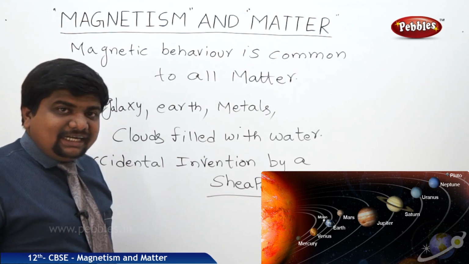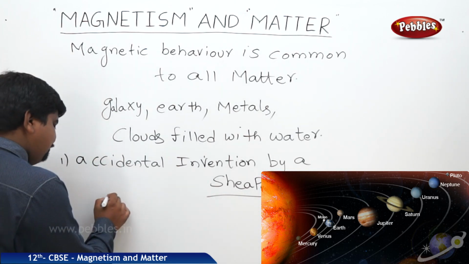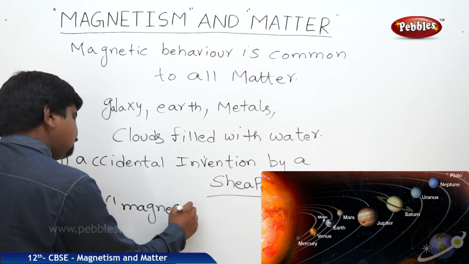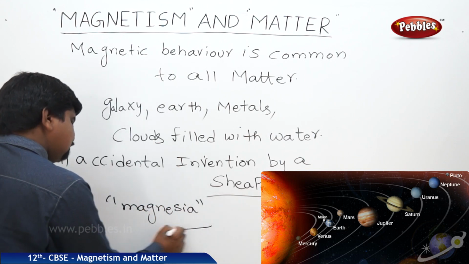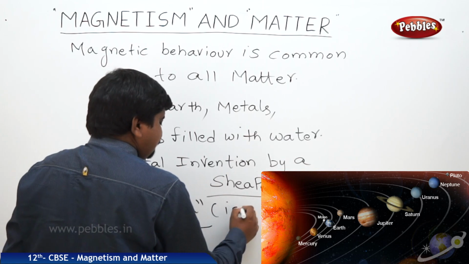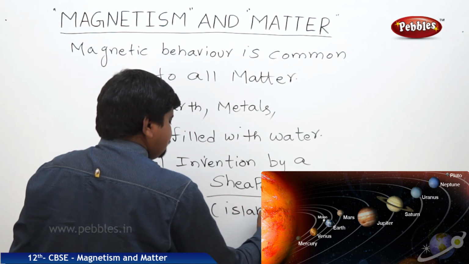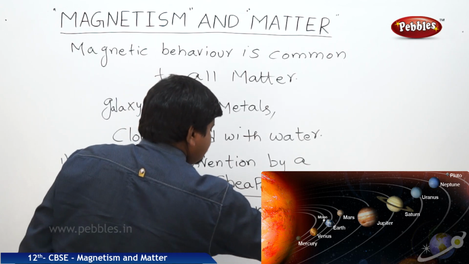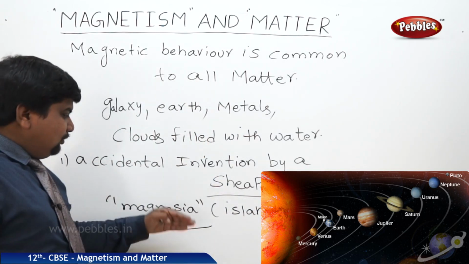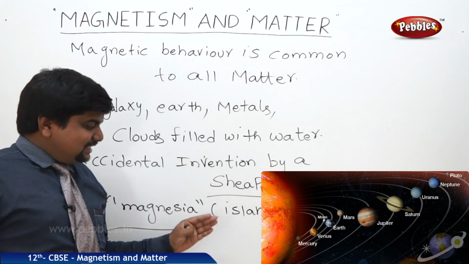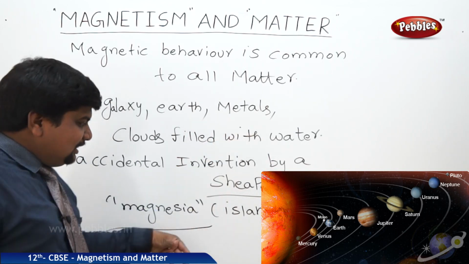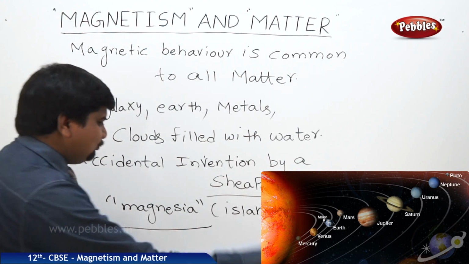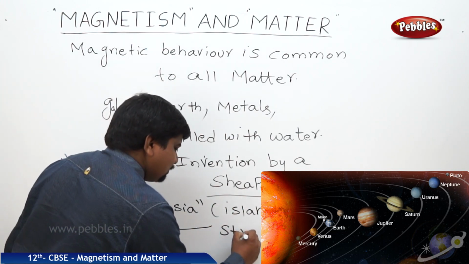There is an island in Greece named Magnesia. When a shepherd brought his goats or sheep to this island, his shoes, which were made of iron or some metal, were stuck to the ground.